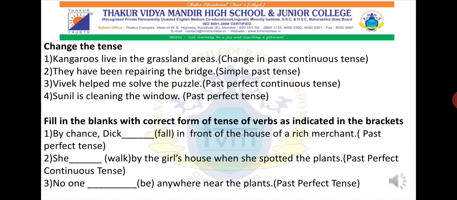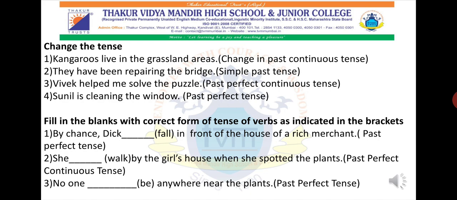Now let's see the second one, that is fill in the blanks with correct form of tense of verbs as indicated in the brackets. By chance Dick dash, in the bracket it is given fall, in front of the house of a rich merchant. Past perfect tense. Now what is past perfect tense? Subject plus had. See, it is past perfect continuous tense. So subject plus had been plus main verb first form plus ing plus object.